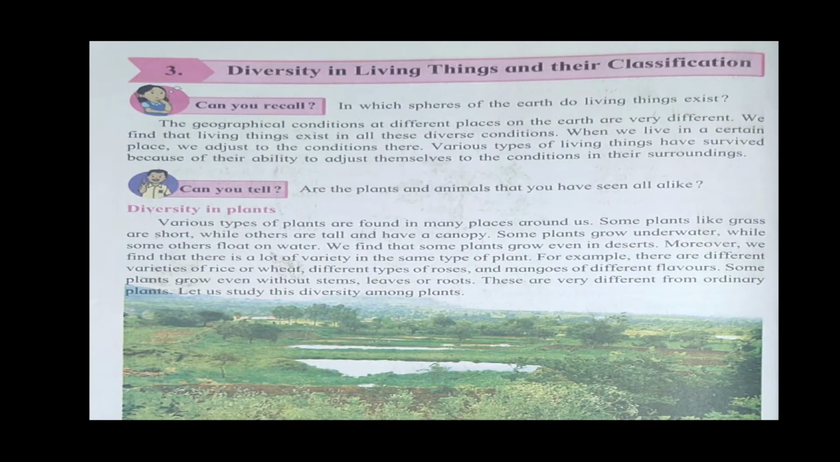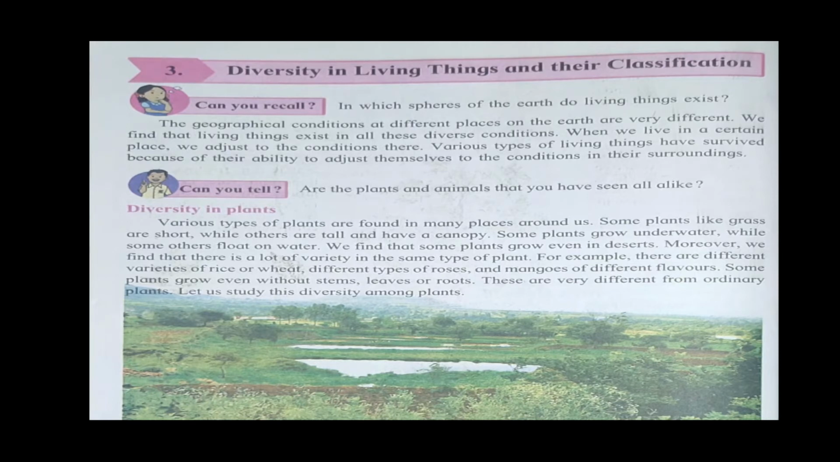Diversity in living things and their classification. In which sphere of the earth do living things exist? The geographical conditions at different places on the earth are very different. We find that living things exist in all these diverse conditions. When we live in a certain place, we adjust to the conditions there. Various types of living things have survived because of their ability to adjust themselves to the conditions in their surroundings.